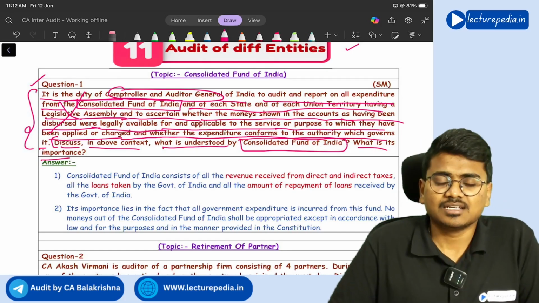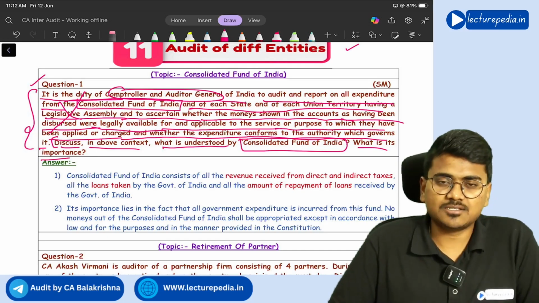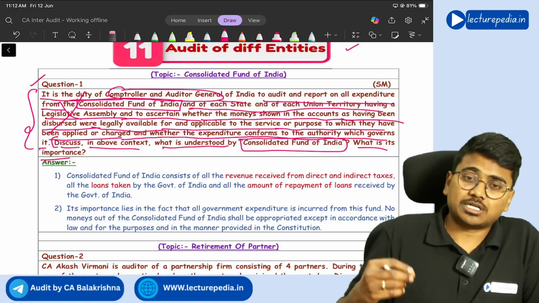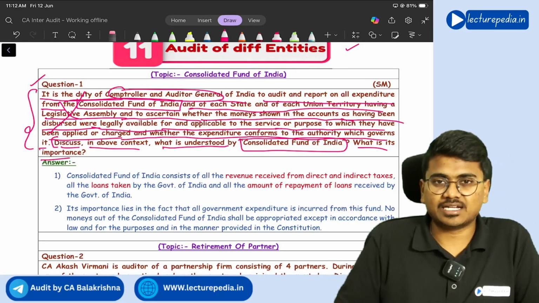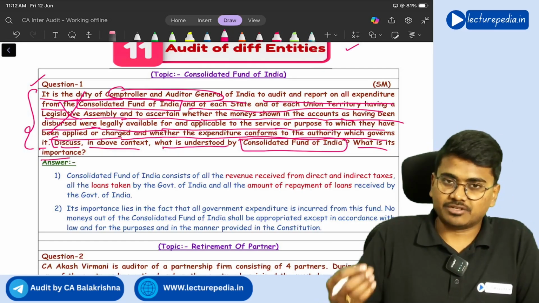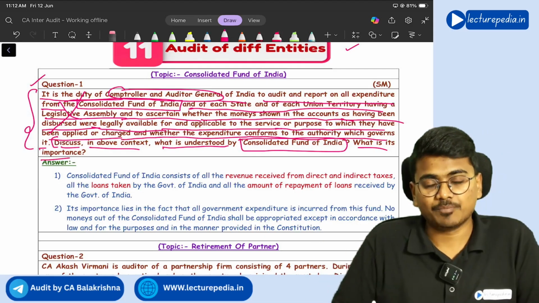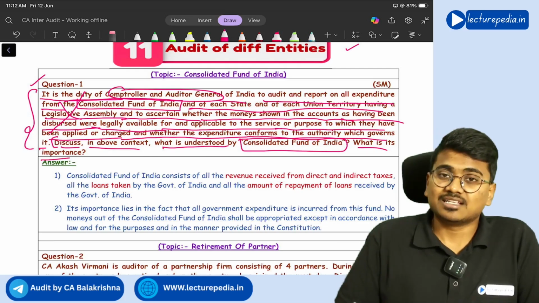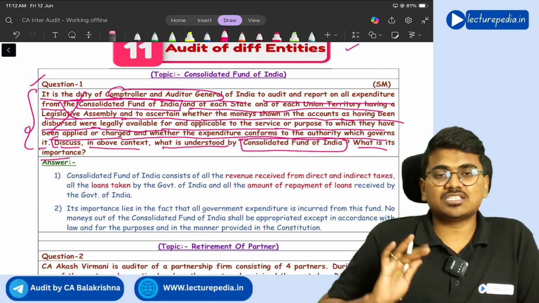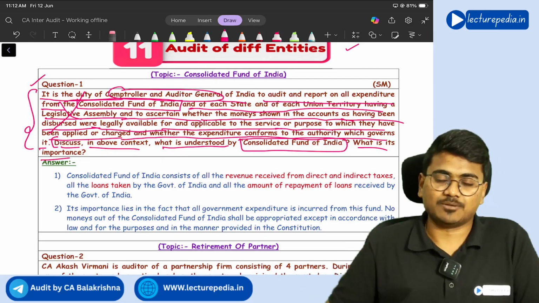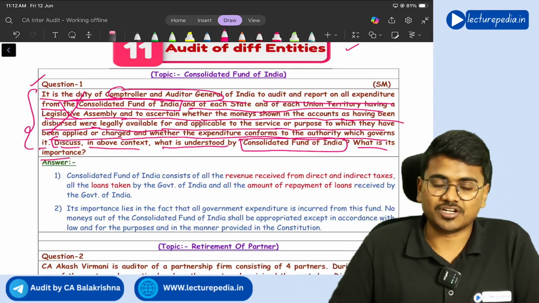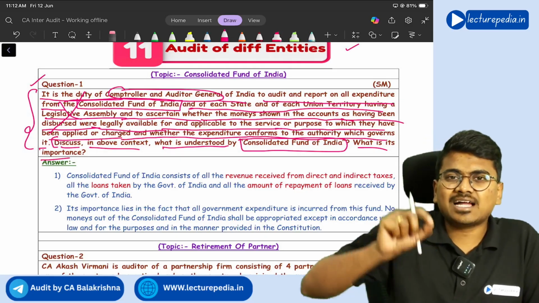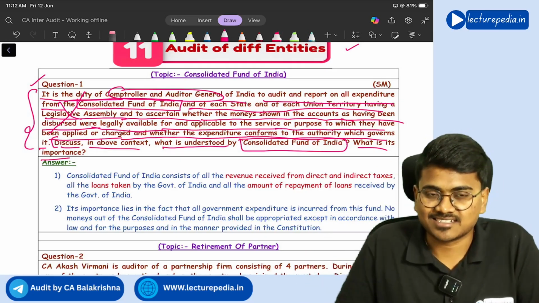So what is meant by the Consolidated Fund of India? It is the fund that the government of India maintains. Whatever income the government of India receives, whatever loans the government of India takes, all of that gets credited to this fund. And whatever expenditure the government wants to incur will be spent out of this fund. So that is the purpose of the Consolidated Fund of India. You can think of it as the bank account of the government. Getting it? Yes.